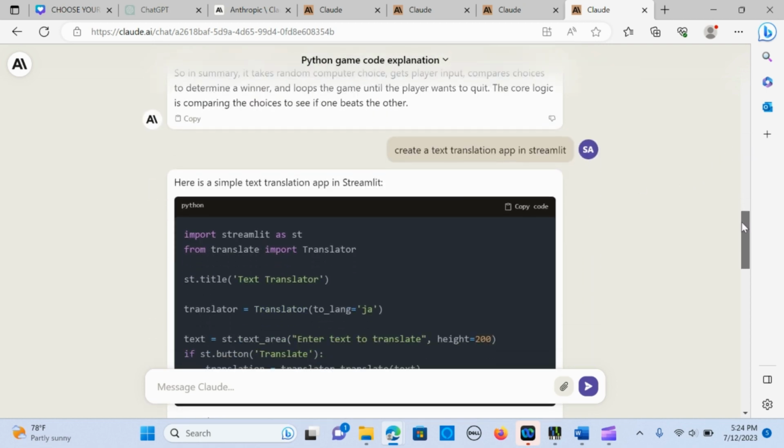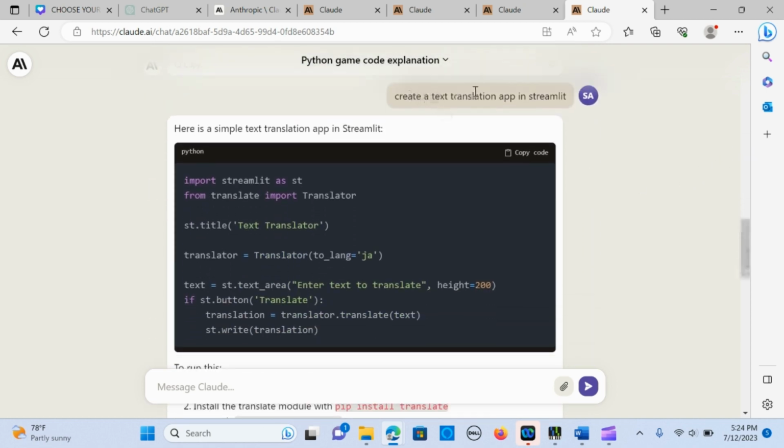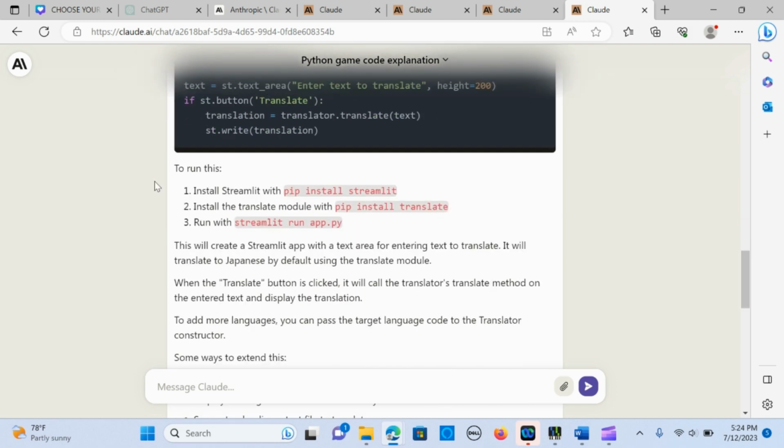So what I did was I said, okay, create a text translation app in Streamlit, and it just went straight up and created the code for that. Okay, so it actually went through the processes, and it gave me the rundown: how to pip install Streamlit, install the translate model. All right, I'm going to run the app by this.